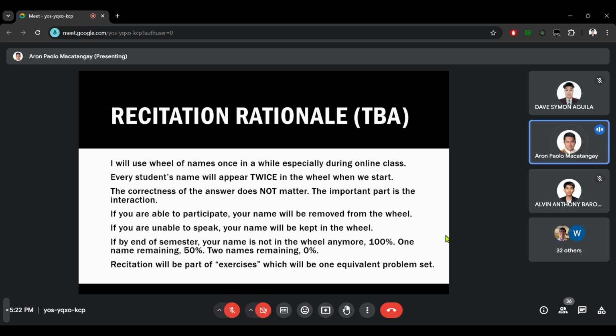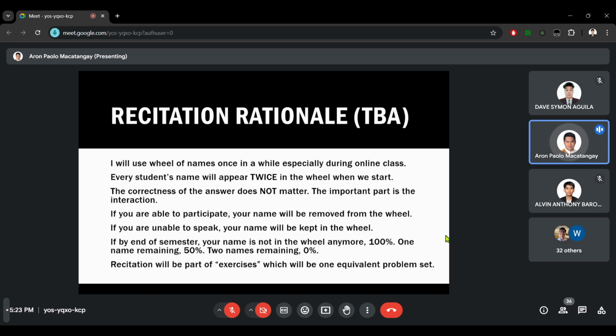However, I am not sure if it will be realistic. Because if your names are in the wheel twice, for example, if there are 45 of you, it means there are 90 names in the roulette or in the wheel of names. And I am doubting if there will be an opportunity for recitation 90 times throughout the semester. Because for all of you to get a chance to speak twice, I need to have a recitation opportunity more than 90 times.